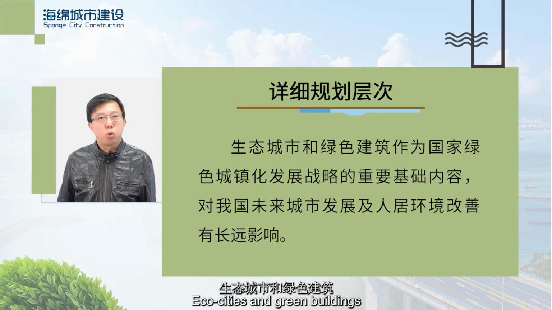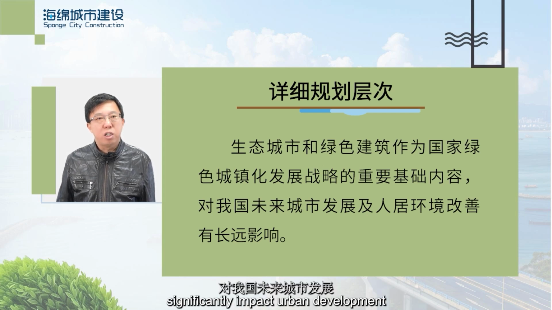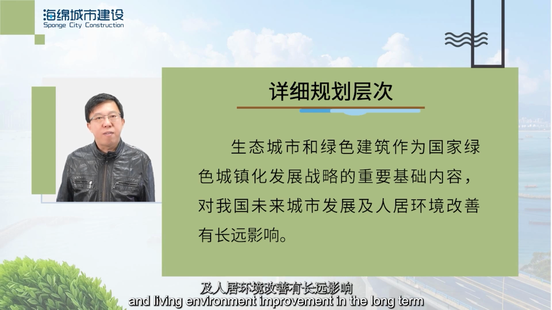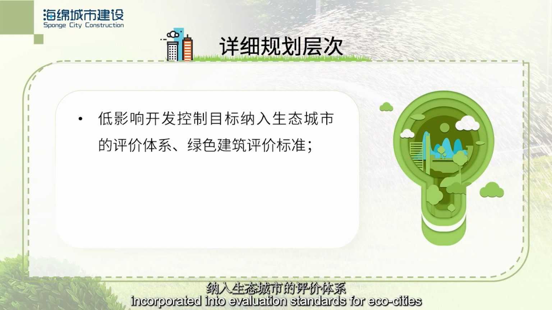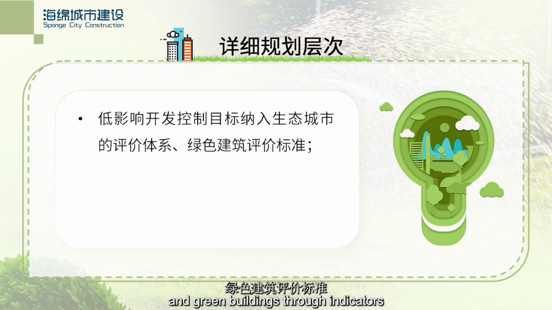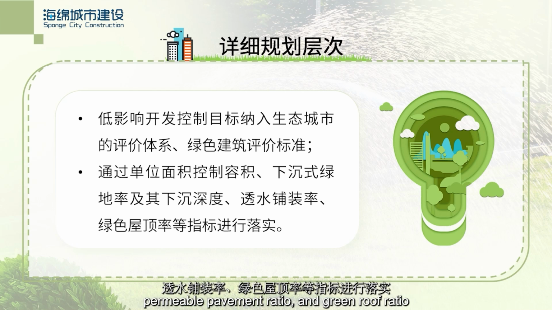Eco-cities and green buildings, as key components of the National Green Urbanization Strategy, significantly impact urban development and living environment improvement in the long term. LID control targets should be incorporated into evaluation standards for eco-cities and green buildings through indicators like runoff volume control, sunken green ratio and depth, permeable pavement ratio, and green roof ratio.